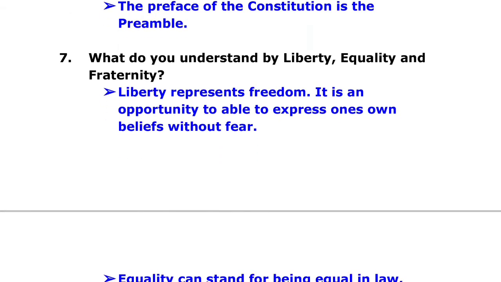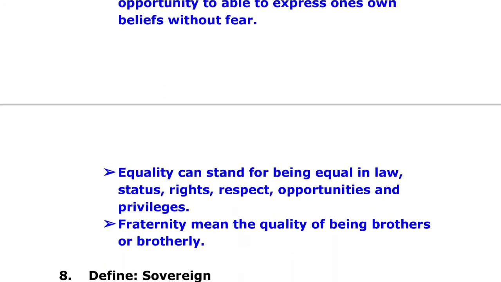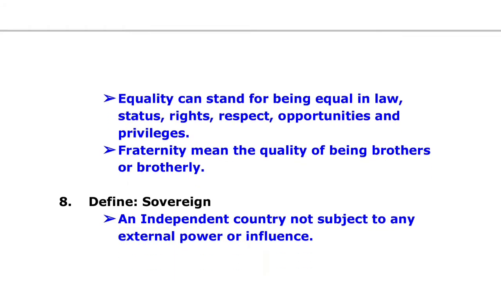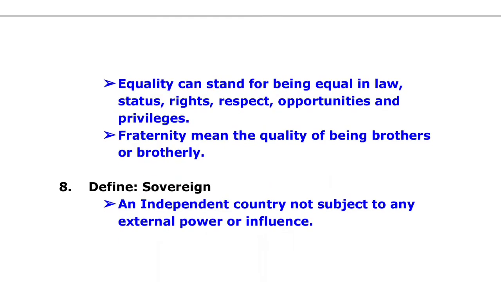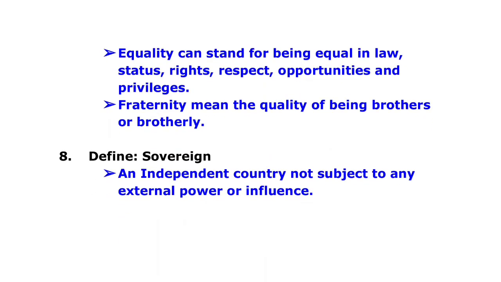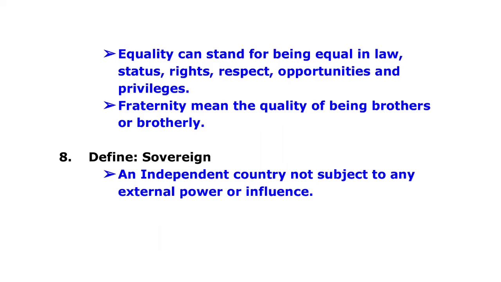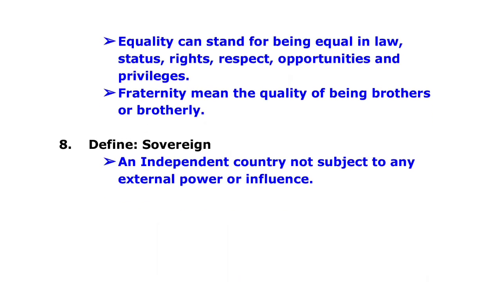It is an opportunity to be able to express one's own beliefs without fear. Equality can stand for being equal in law, status, rights, respect, opportunities and privileges. Fraternity means the quality of being brothers or brotherly.